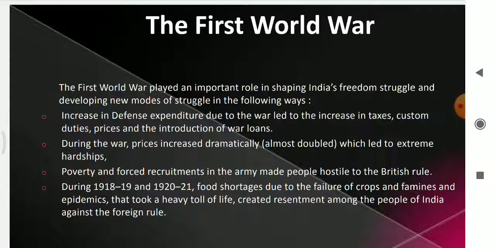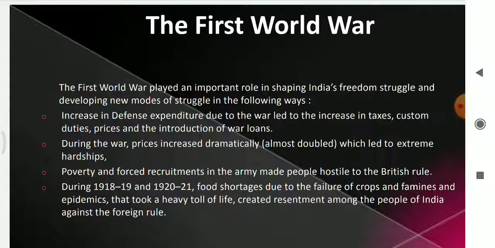And apart from this, during 1918 and 1920 to 21, there was an acute food shortage because of crop failure. This crop failure and food shortage was accompanied by a famine and an influenza epidemic. This food shortage and influenza epidemic killed thousands of people in India. All these things created widespread anger among the people and made them strongly protest against the British.